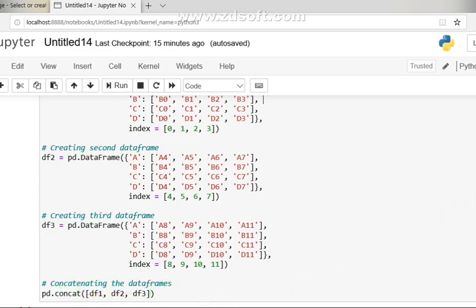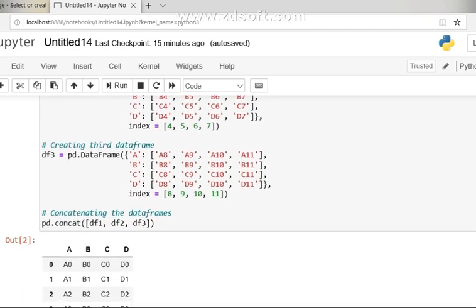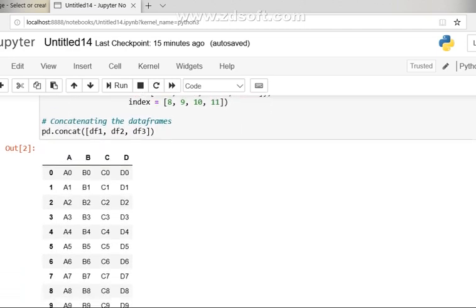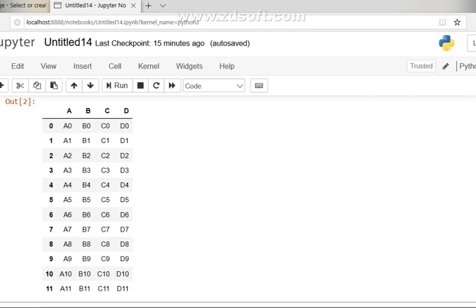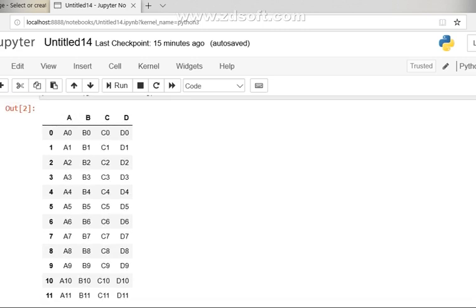When you run this program, ultimately what you will find in the output is the first data frame, then the second data frame, and the third data frame. So all these 3 data frames are now coming into the output. This is how we can combine data frames using the concatenation operation. This is the first operation in the series of operations that we are going to perform today. Next we will move to the next operation.